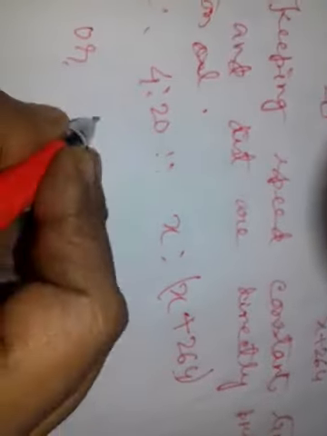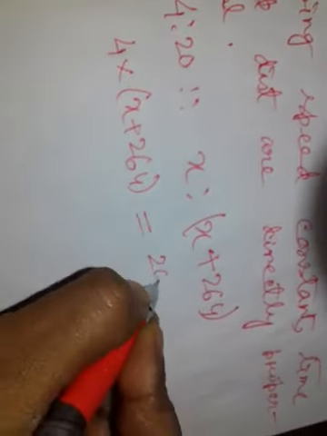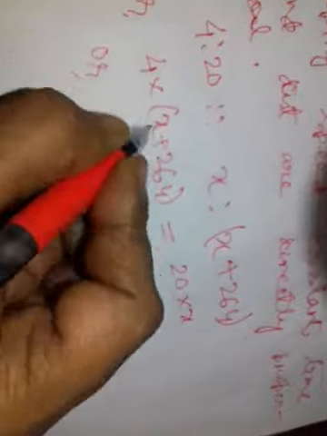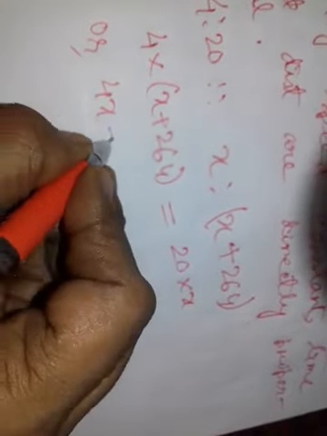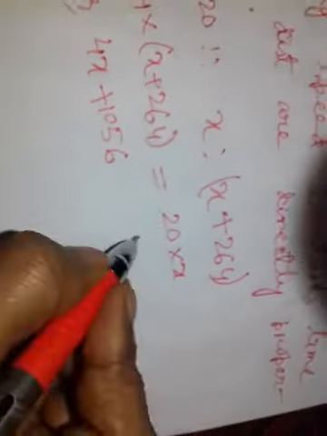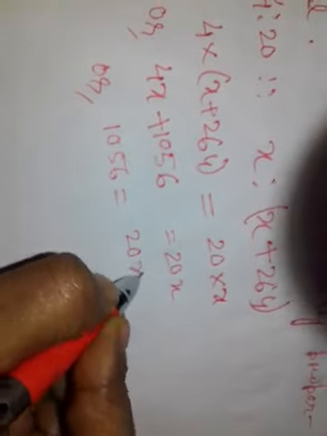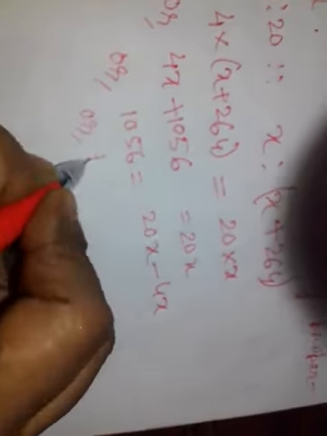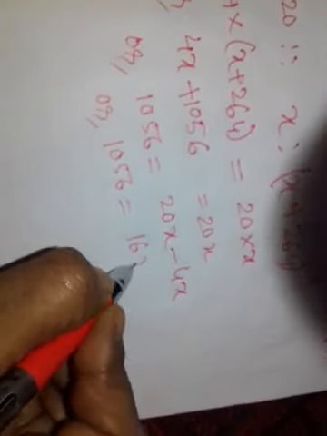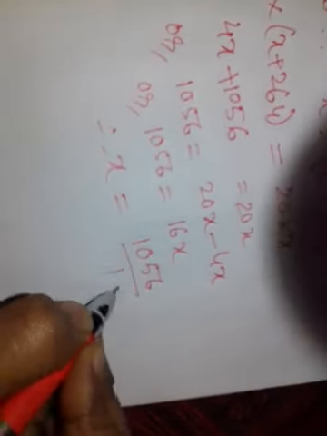Or product of extremes, 4 into x plus 264 within bracket is equal to 20 into x, or 4 into x, 4x, 4 into 264: 4 4s are 16, carry 1, 4 6s are 24, 1 25, carry 2, 4 2s are 8, 2 10, 1056, is equal to 20x, or 1056 is equal to 20x minus 4x, or 1056 is equal to 16x. Therefore x is equal to 1056 by 16.